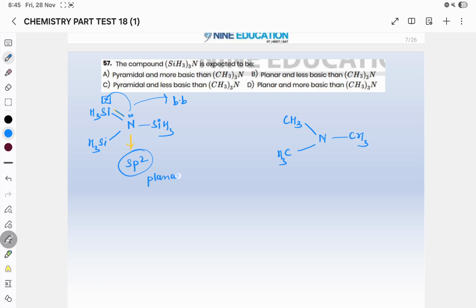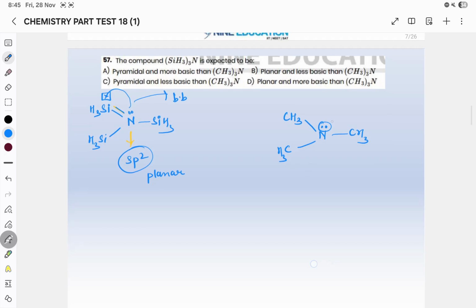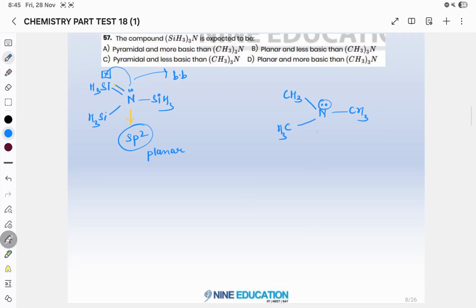The structure will be planar. Now this lone pair is involved in bond formation, so it is not available to show the basic nature, whereas in this one, as carbon does not have any vacant d orbital, this lone pair will not be involved in back bonding, so this will act as a basic lone pair, this will act as a base, so obviously this will have more basic nature. So option B will be your correct answer, that N(SiH3)3 is planar and it is less basic than N(CH3)3.